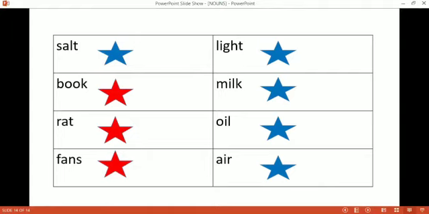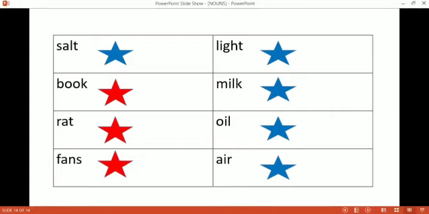Milk. Okay, can you count the milk? No, we cannot count the milk. We can count the liters. There is 1 liter milk, 2 liter milk, but we cannot count the milk. 1 glass of milk, 1 cup of milk. We are counting the cup, the glass, the liters, but we can't count the milk. As I have told you before, the liquid things are uncountable. Milk is liquid, so it is uncountable. Color the star with blue color.